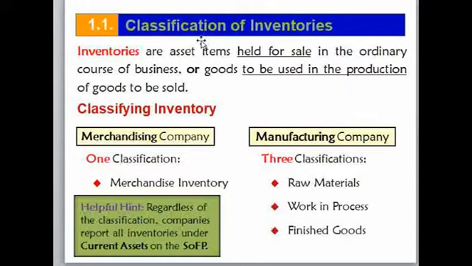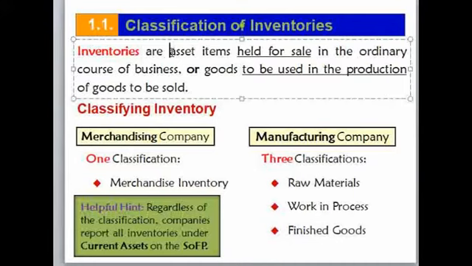So when you come to defining inventory, it is an asset, a current asset. Inventory is a current asset, or an asset item, held for sale in the ordinary course of the business. So when a company is holding inventory for the resale purpose rather than for use in the production purpose, the term inventory is held for sales, or it is a good or a stock that is used in the production of cost of goods sold.